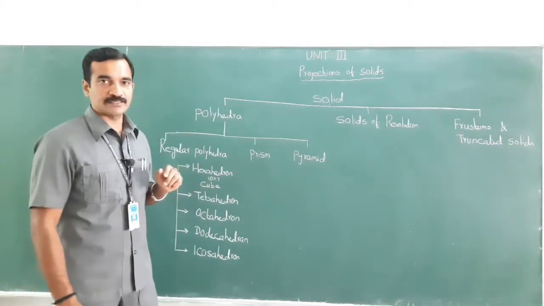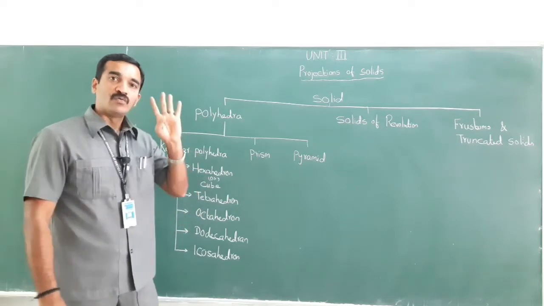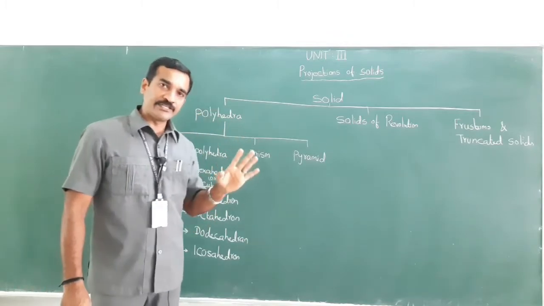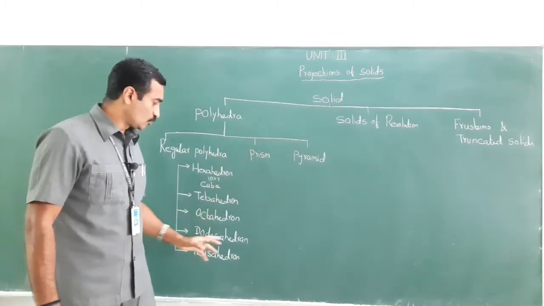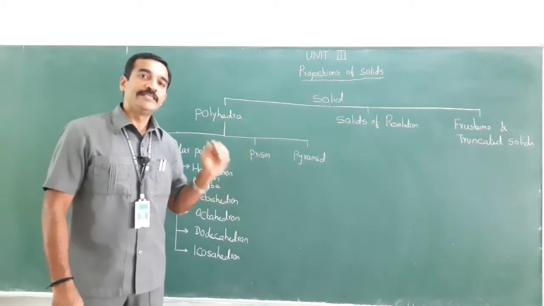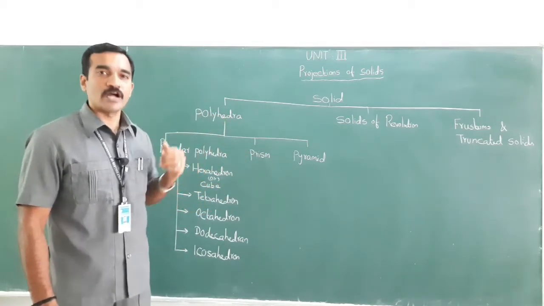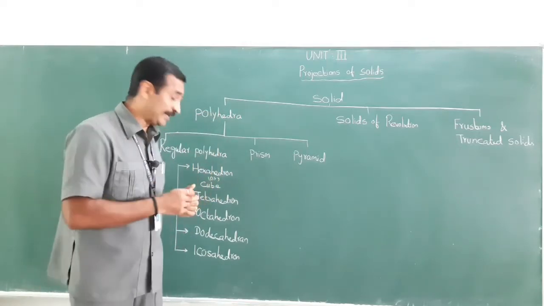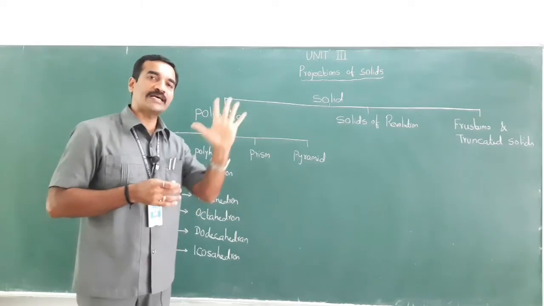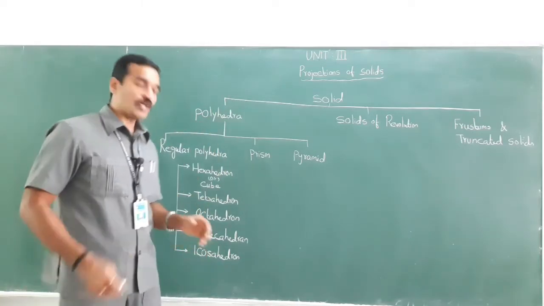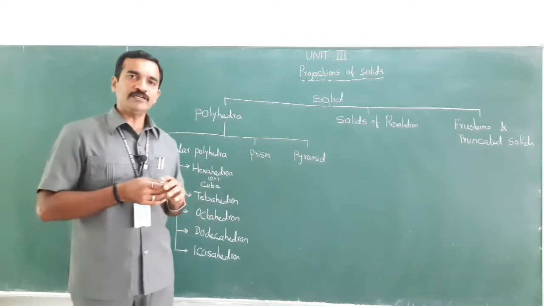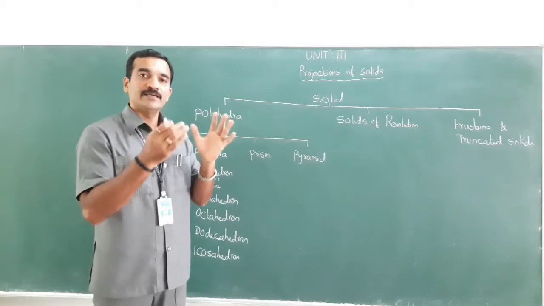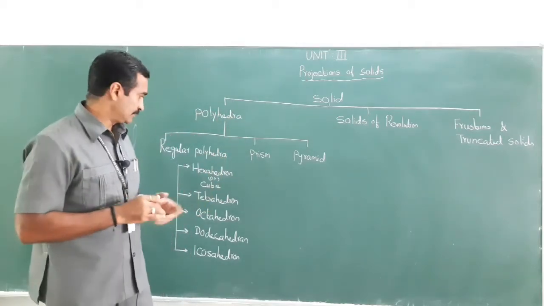Hexa has 6 square faces. Tetra has 4 equilateral triangles. Octa has 8 equilateral triangular faces. Dodecahedron has 12 equal regular pentagonal faces. Pentagon has 5 sides, right? Icosahedron has 20 equal equilateral triangular faces, right?